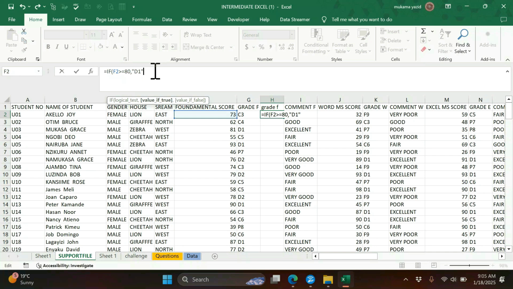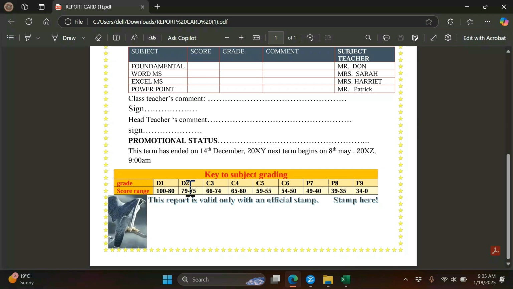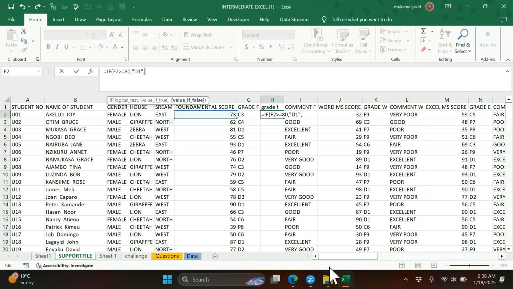That is finished. So the next part is if false. So comma, that is finished. If false, what do you want Excel to give you? If we go to our question, if false, it must give us distinction 2. But remember, this one is not ending here. We are continuing up to this side. So there, instead of writing the first part, we shall introduce another IF function.